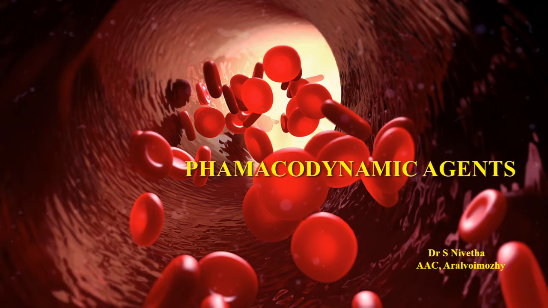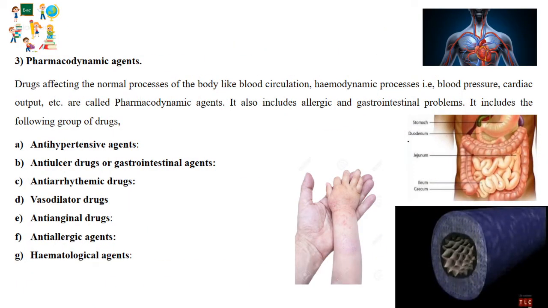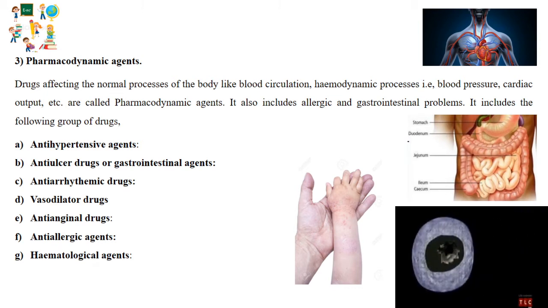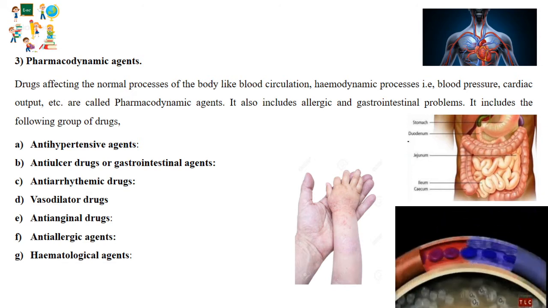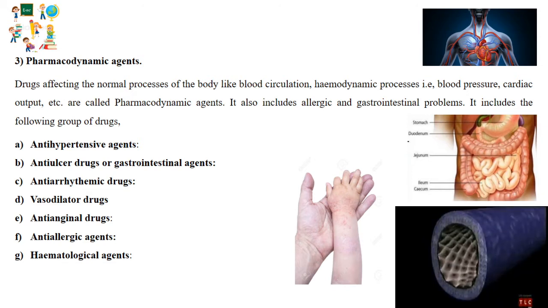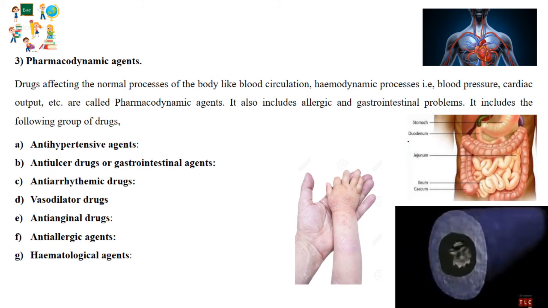Today we shall see about pharmacodynamic agents. So, if we know about the term pharmacodynamic agents, those are drugs which help to treat the disorders related to normal physiological functions of our body, that is blood circulation, or it may be gastrointestinal problems, or it can include allergic problems also.